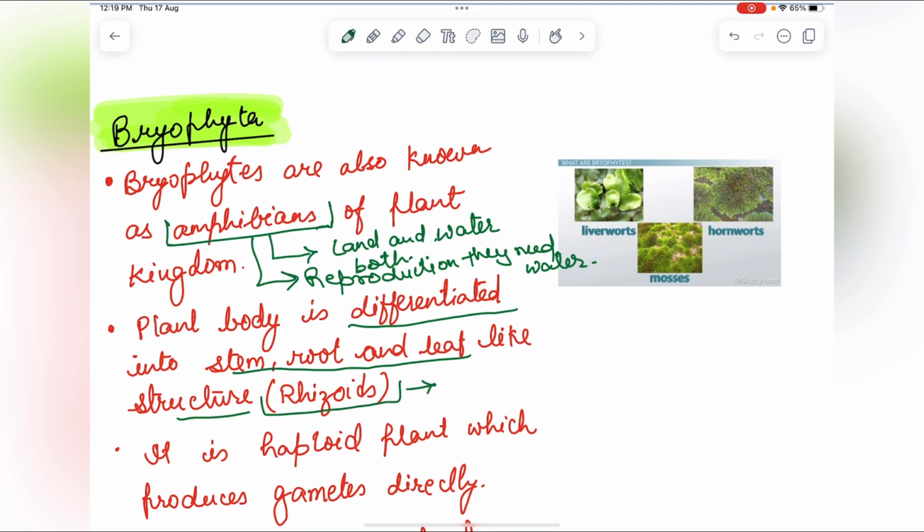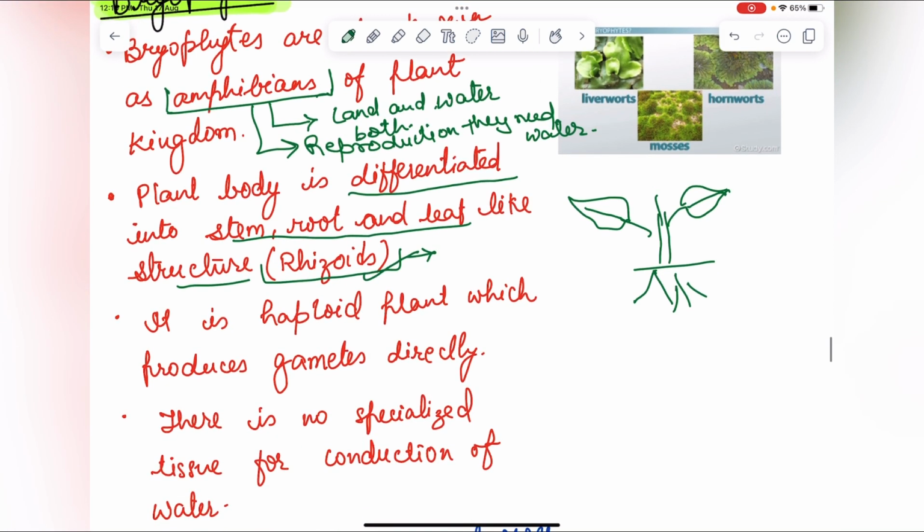Hair like structures help to stick on the rock and provide support.